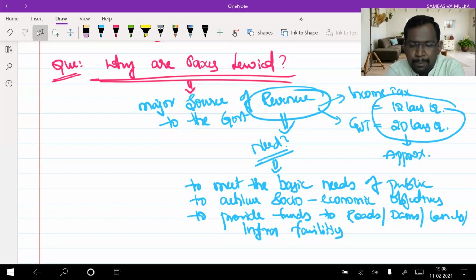Let's go for currency printing. When you know the need, when you know the amount, why don't you print that currency? You need 40 lakh crores, right? Okay, give the order to our currency printing department in Nasik, the headquarters. So give the order: 40 lakh crores.